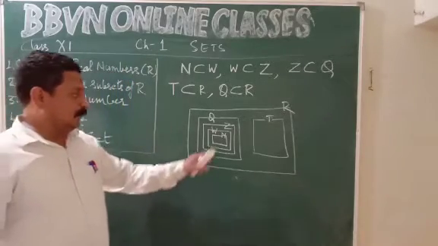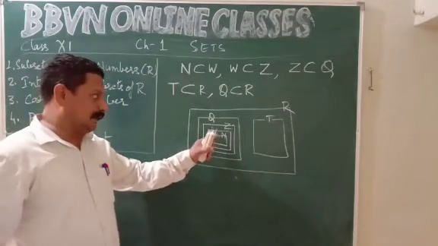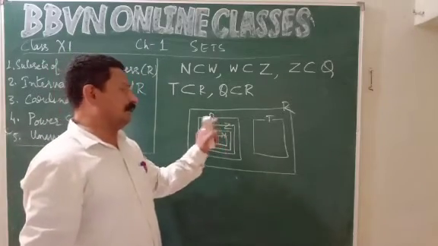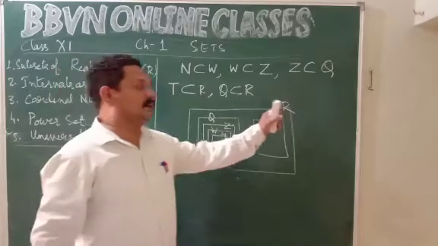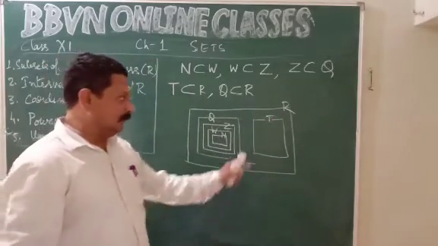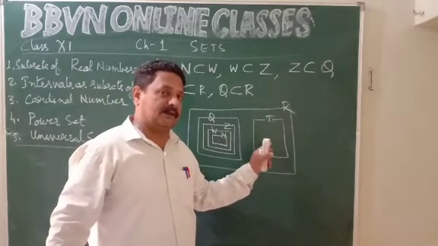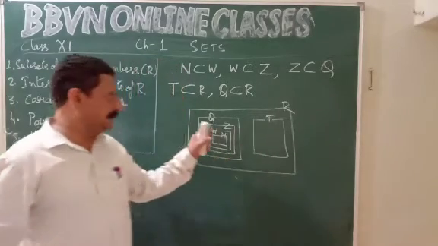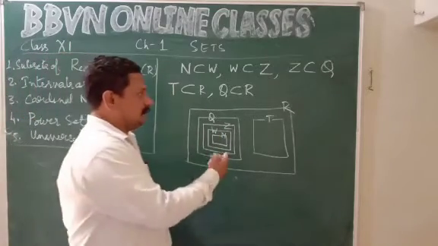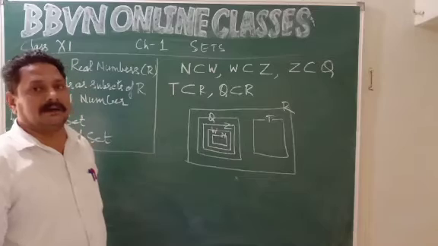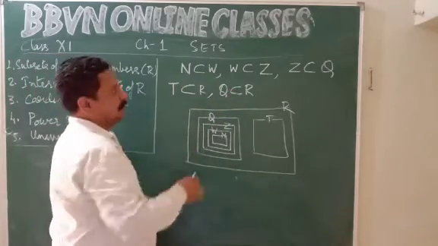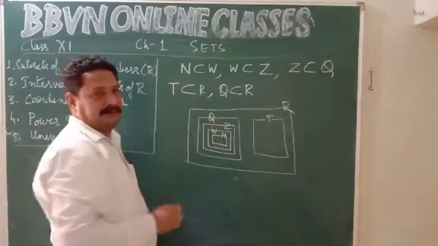Understood? So natural numbers, all the natural numbers are whole numbers. Then all the whole numbers are integers. All the integers are rational. All the rational numbers are real numbers. All the irrational numbers are also real numbers. Okay? So the set of irrational numbers does not have any other subset. But here the set of rational numbers has other subsets also. So all these are subsets of R. Individually, the set of natural numbers is also a subset of real numbers. The set of whole numbers is also a subset of real numbers.